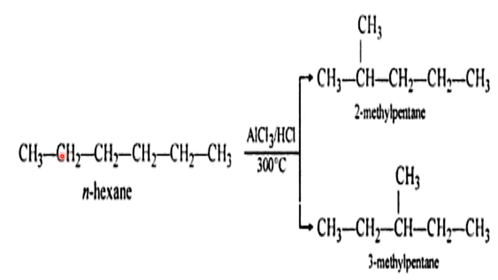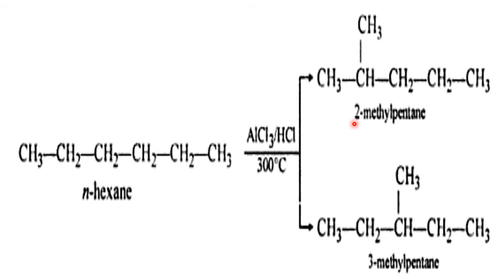The formula of this one, for example, C4H10, C5H12, this is C6H14. So this is hexane, C6H14. So here also C6H14. So in the reactant and the product, the formula is the same. Now can you guess what type of reaction it is?